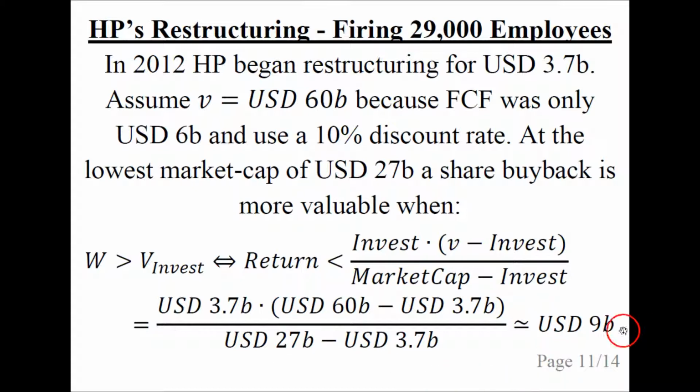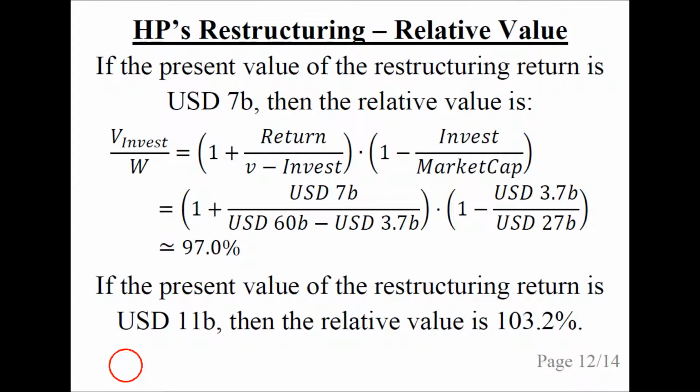So this comes to $9 billion. So what it means is that if HP made a share buyback for $3.7 billion, then the value to eternal shareholders of HP would be greater than the value with the restructuring whenever the return on the restructuring is less than $9 billion.